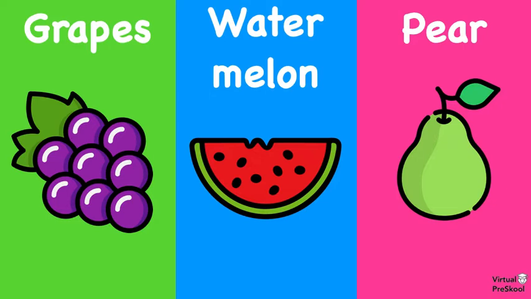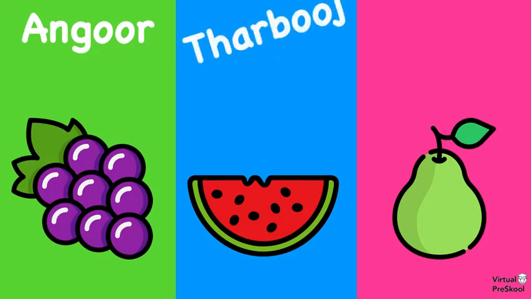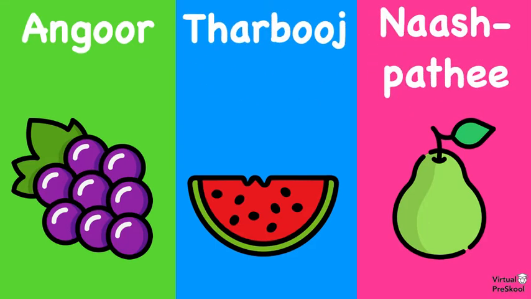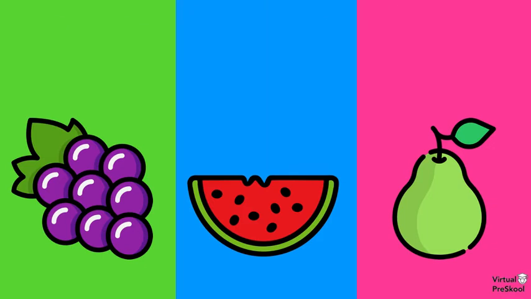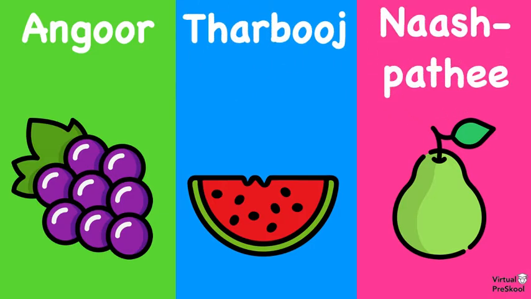We're going to be learning the Hindi words again for grapes, watermelon, and pear. Grapes in Hindi are angur. Watermelon is tarbooj, and pear is nashpati. Let's do those again. Grapes are angur, watermelon is tarbooj, and pear is nashpati.